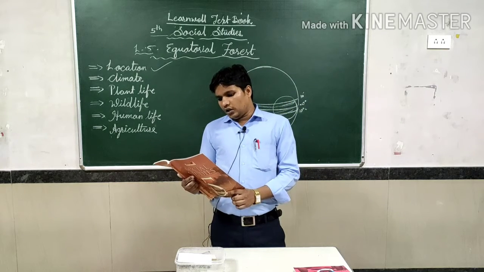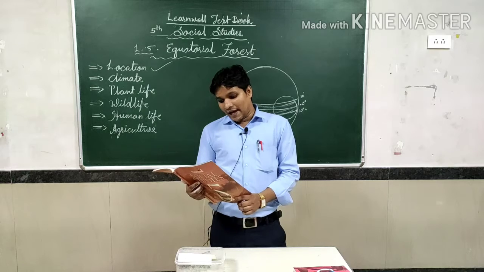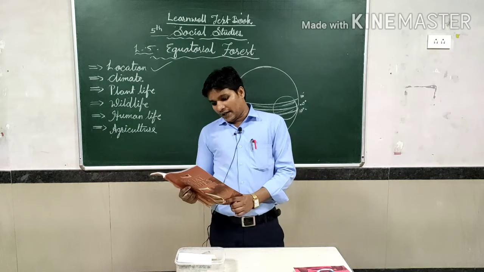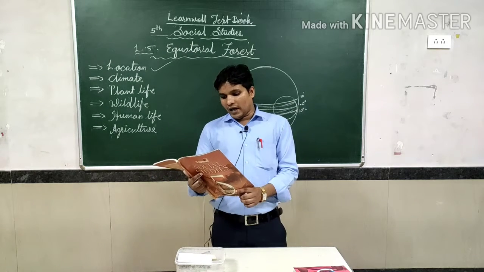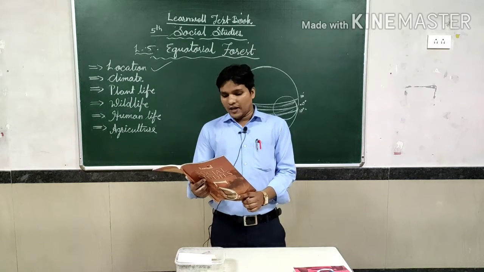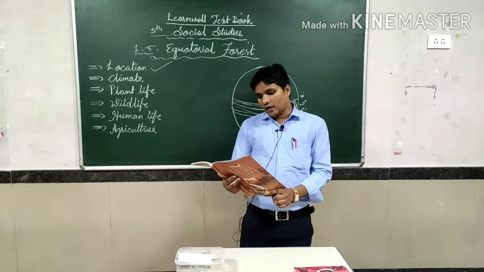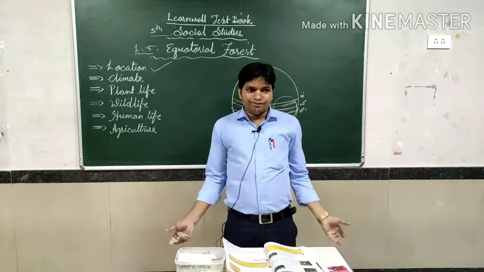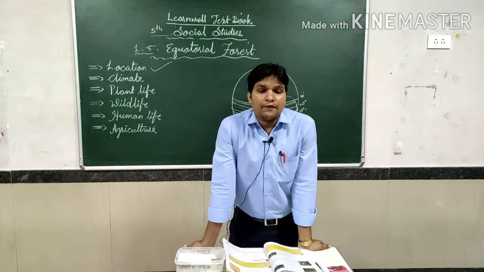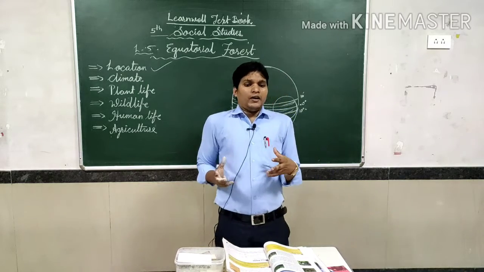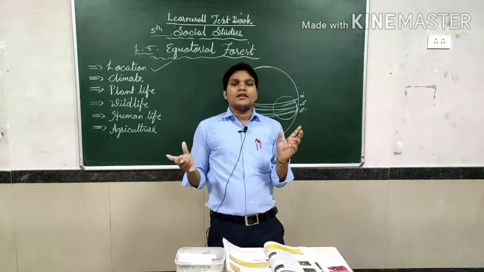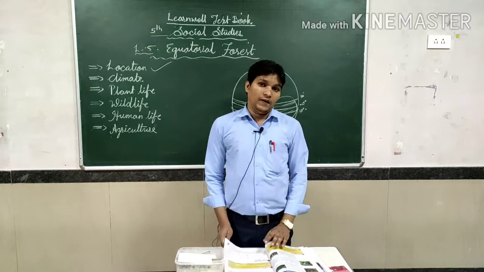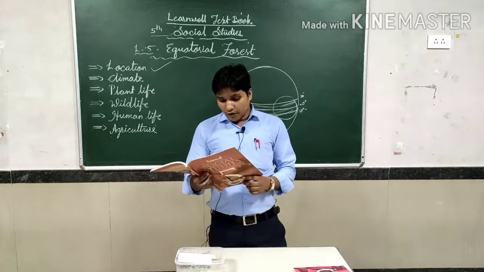These forests also comprise creepers, orchids, lianas and tall trees. They release oxygen and a lot of moisture into the air, which forms thick clouds and results in heavy precipitation. In fact, that's why they are called rainforests. Why? Because there are a lot of evergreen trees and plants, which create circumstances that bring more precipitation. What do we mean by precipitation? Precipitation means rainfall. A lot of rainfall will occur.